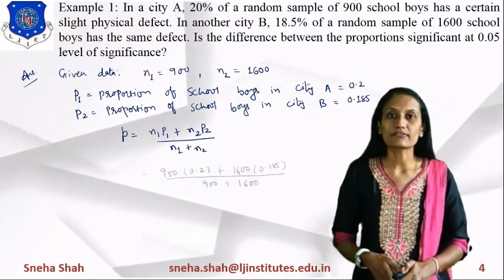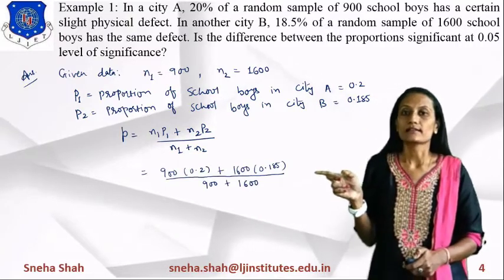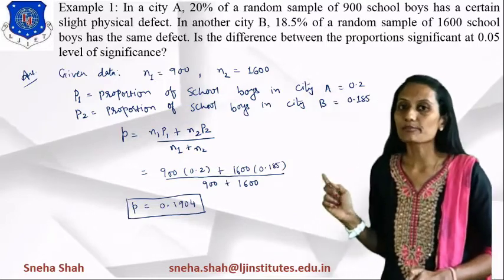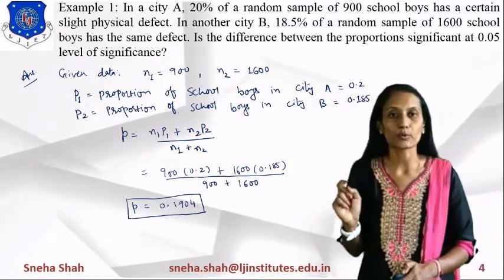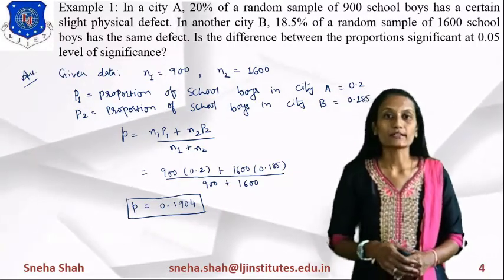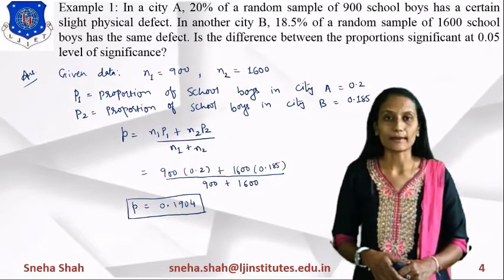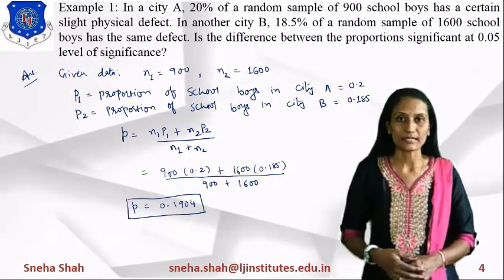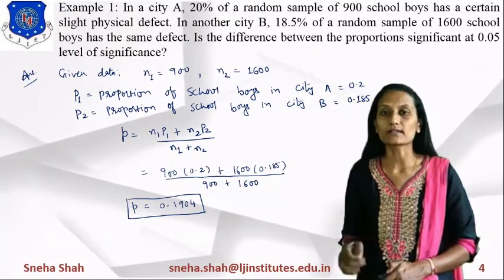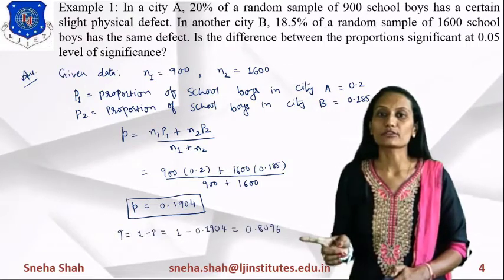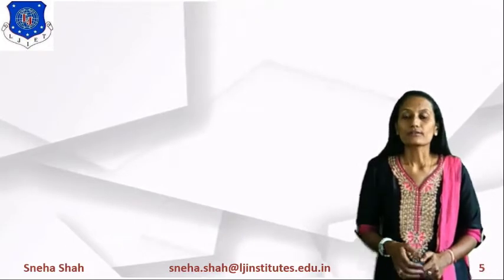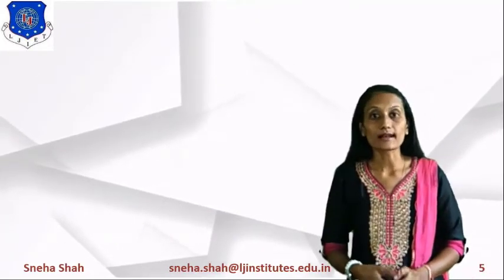Now in this equation, if you put in all these values, you can simplify it and find the answer of p. The answer of p equals 0.1904. Now if you want to find the value of q, q equals 1 minus p, because it's the complement of p, right? So q equals 1 minus p, and if you put in this value in the equation of q, you can find the value of q equals 0.8096.